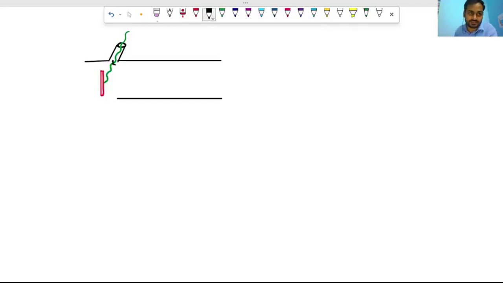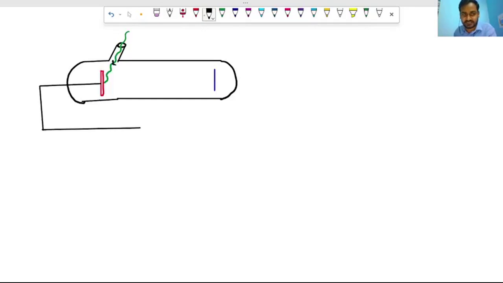And we will now complete the experimental setup. Here one more plate is placed and a battery source is connected like this. I am saying it one by one. These are the connecting wires.